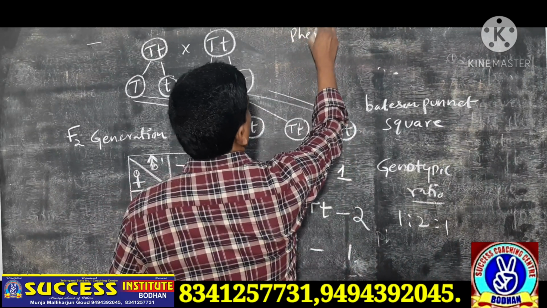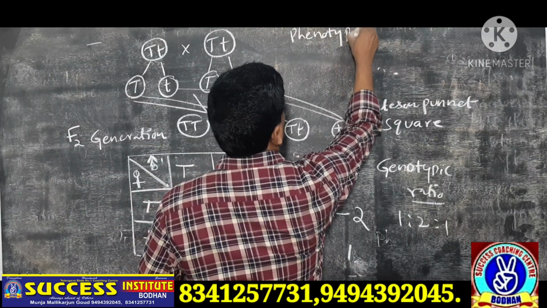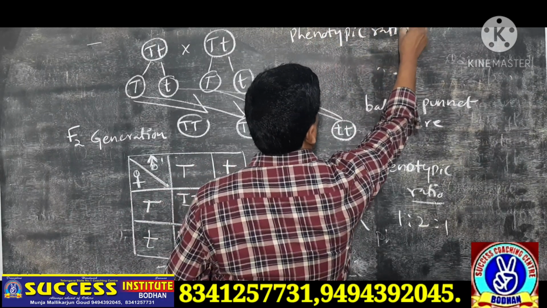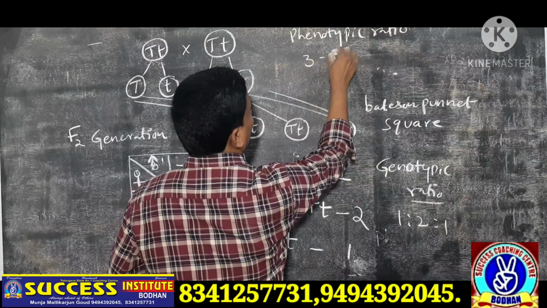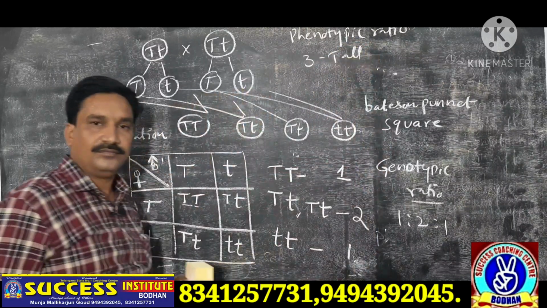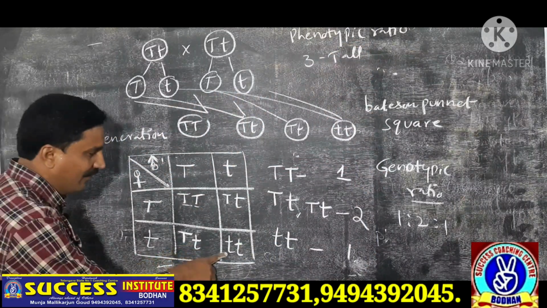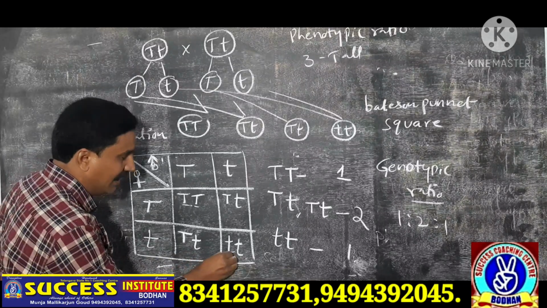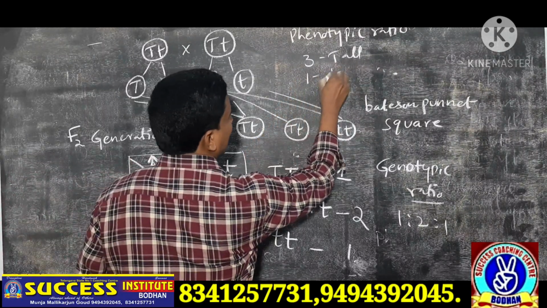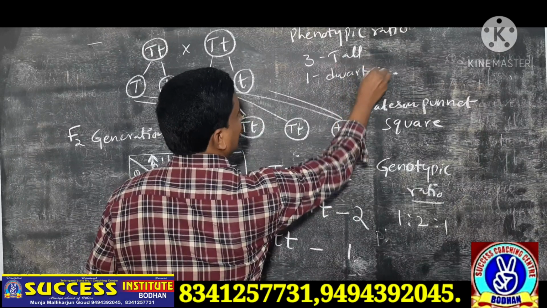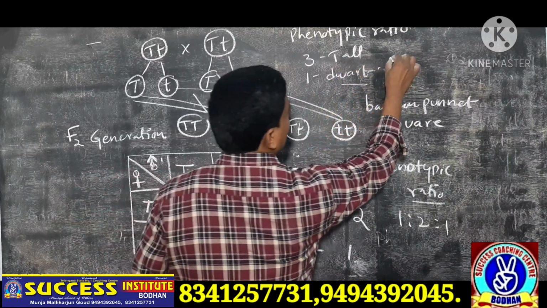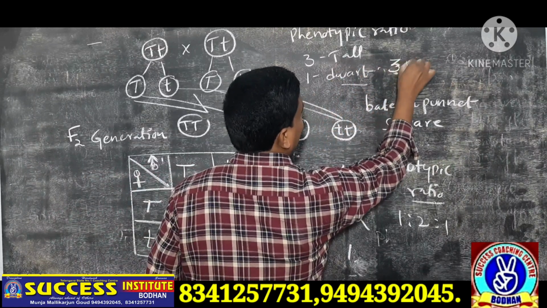Phenotypic ratio: three tall plants. Only one is there, and its first letter is small d, because it is a dwarf plant. So the phenotypic ratio is how much? 3:1.